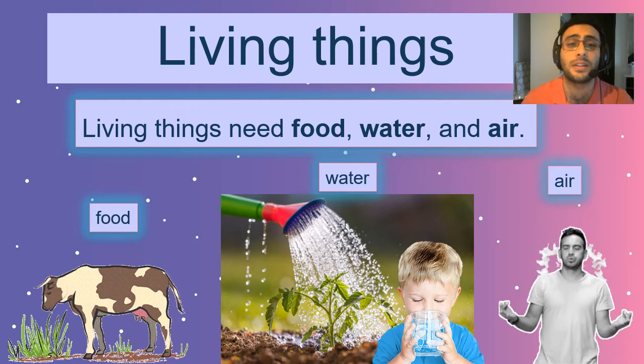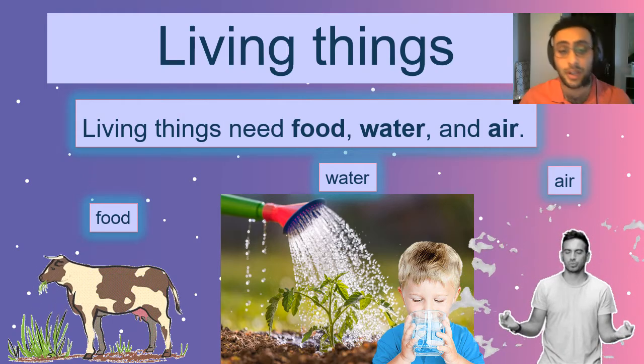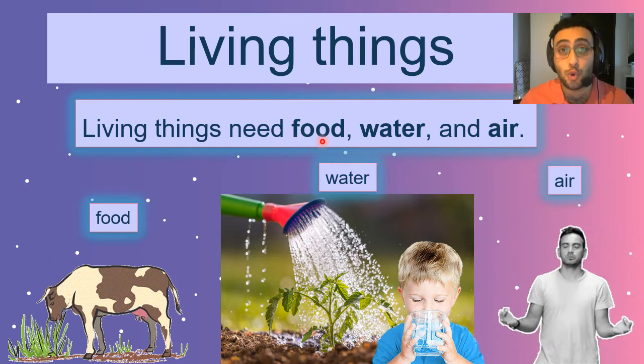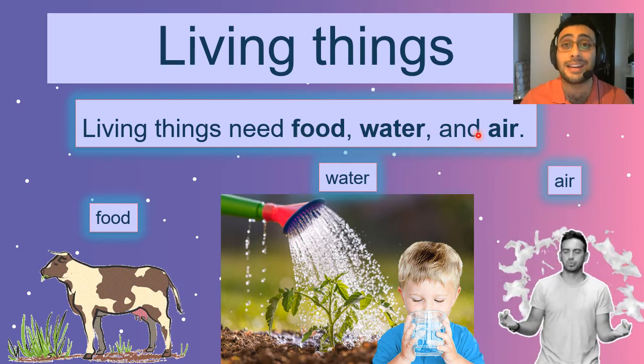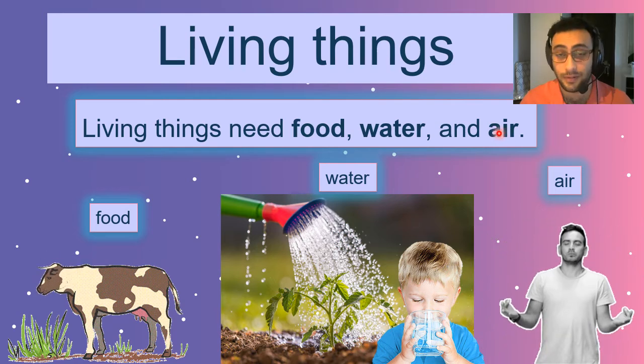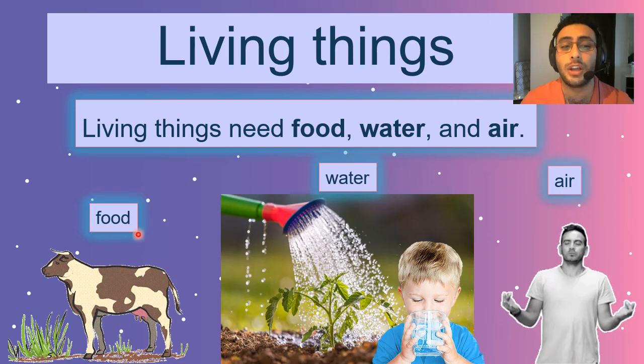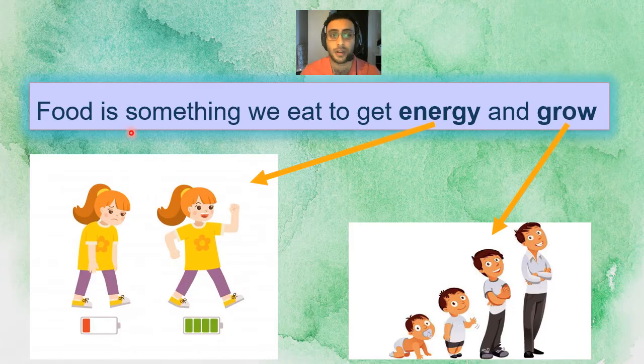Now, living things need three things to live. For example, we need food, water, and air to live. But guys, today we are going to talk about only food. Now, food is something we eat to get energy and grow. For example, you have to eat to get energy to play around, and also you have to eat to grow up and become bigger.